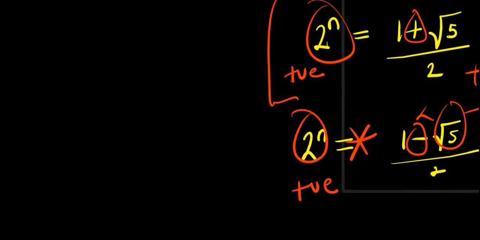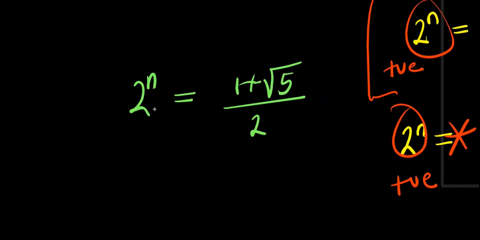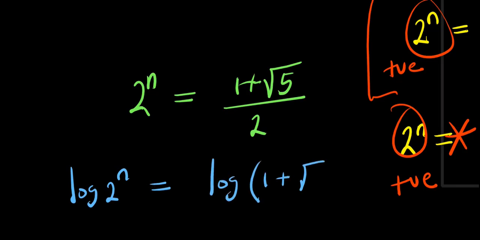So we have 2 power n equals 1 plus root 5 divided by 2. Now at this point, we need to solve for n. So we can take log of 2 power n equals log of 1 plus root 5 divided by 2.